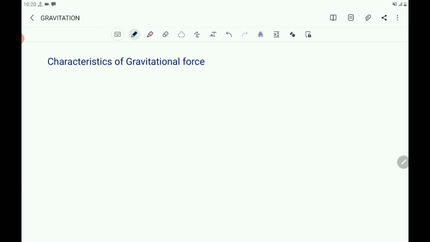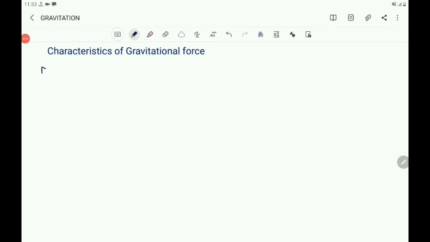Is there any contact between the moon and earth? No. Even though there is no contact, there is a gravitational force between them. So gravitational force is an action at a distance. It is a force without contact, a non-contact force. Already you learnt about contact forces and non-contact forces. This gravitational force is a non-contact force.